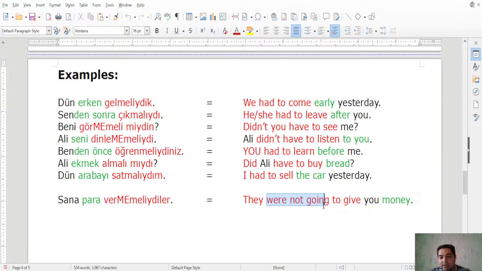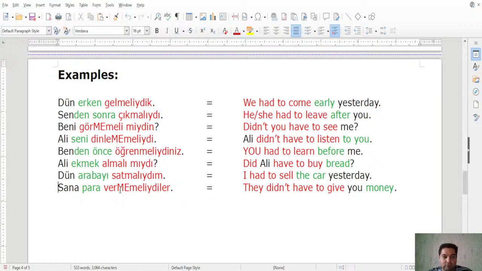They did not have or didn't have, right? Have to give you money. Of course, sana here is dative case, right? Let me look at other, whether we have anything. Senden is the ablative case here, right? Beni is the accusative case of ben. Seni here, accusative case of sen. Benden is ablative case of ben, right? And sana here is the dative case of sen.